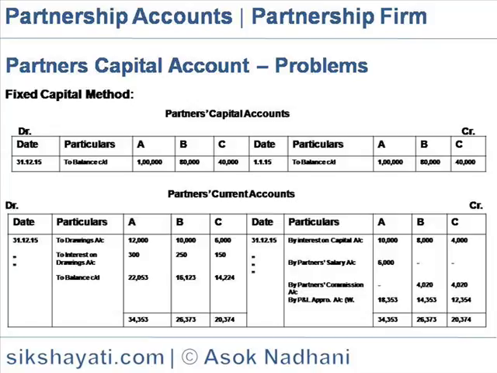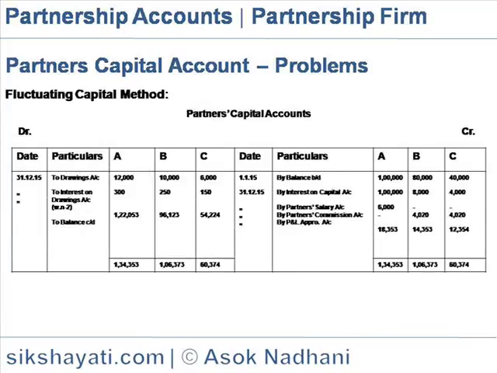Then on the debit side is interest on drawings. On the credit side is interest on capital contributed, with the details shown and explained earlier, then salary to partner A and commission to B and C. Then from the profit and loss appropriation account, the amount of share for each partner as explained. So the balance carried down is 22,053 to A, 16,123 to B and 14,224 to C.